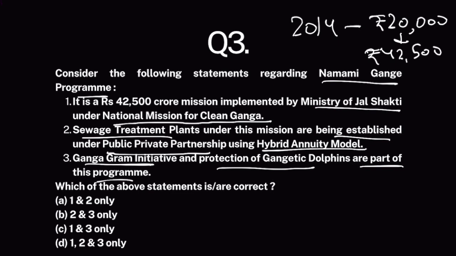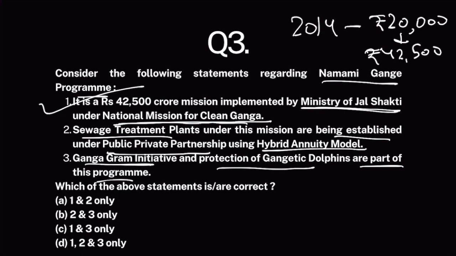Currently, River Ganga is extremely polluted. So to clean it and restore its purity, Namami Gange program was launched under National Mission for Clean Ganga, and this project is being implemented by Ministry of Jal Shakti. This part is correct.